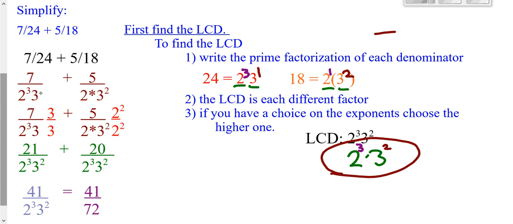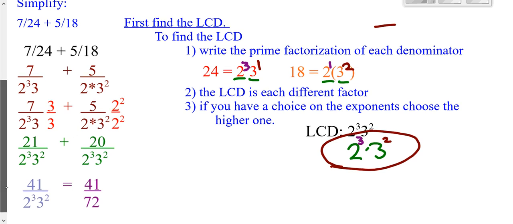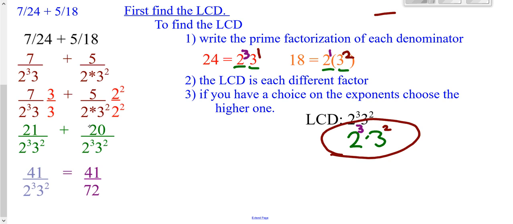This first fraction doesn't have that. It needs an extra 3 in the bottom. But if I multiply the bottom by 3, I've got to multiply the top by 3, because 3 over 3 is a special form of 1, and multiplying by 1 does not change the value, only the appearance. Here we need a 2 squared top and bottom. So now we get 21 here, and we get 4 times 5 or 20 here. Same denominator, we could write it as one fraction. We could take 21 plus 20, which is 41, over our denominator.